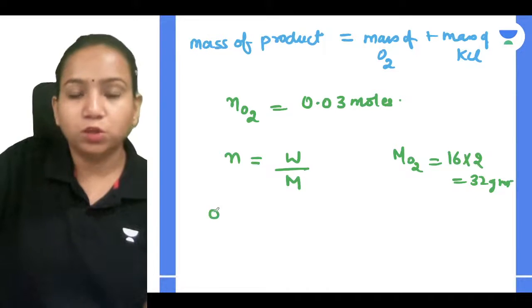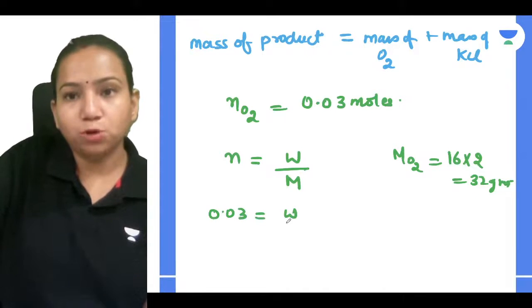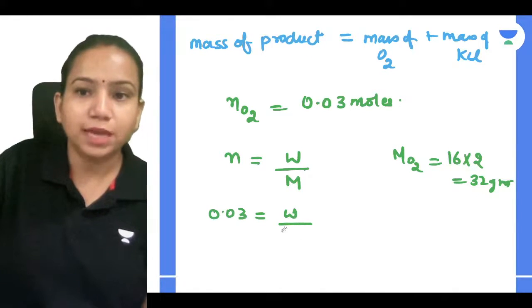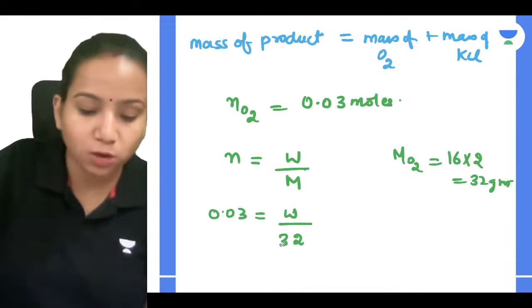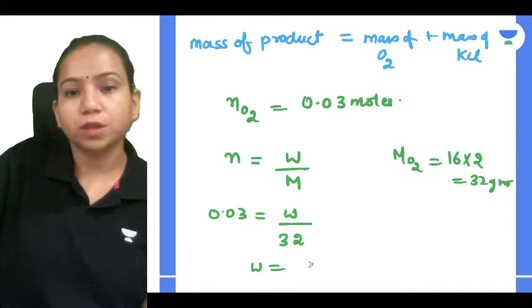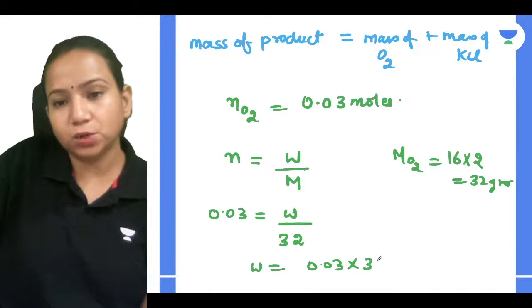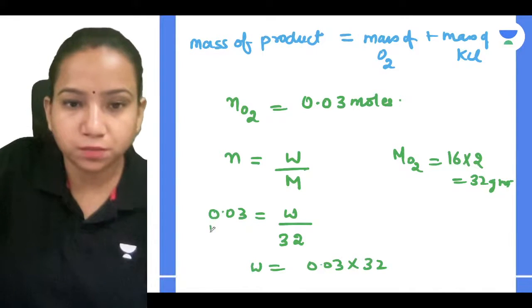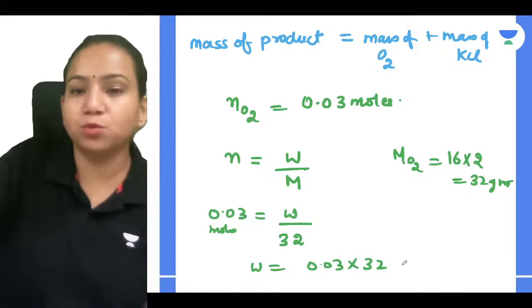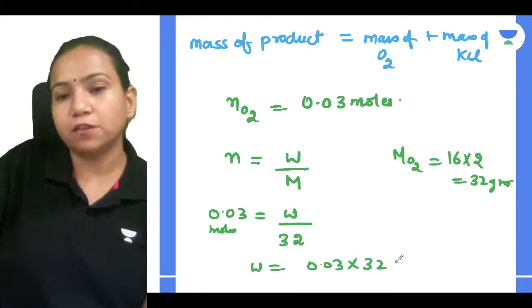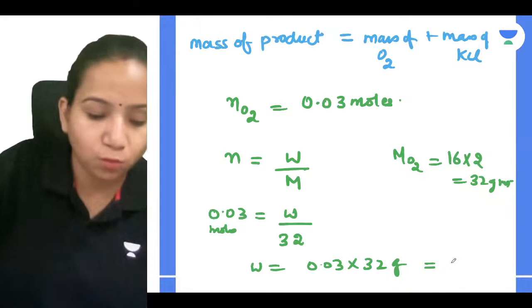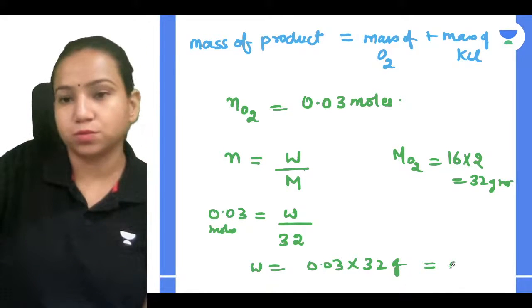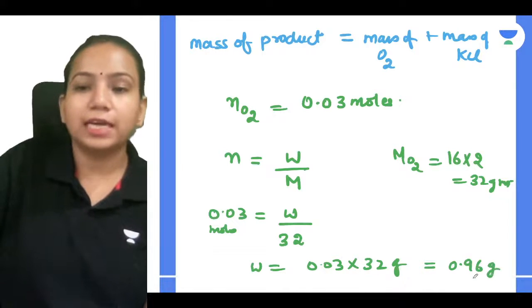So we put 0.03 equals W divided by 32. So W will be 0.03 into 32. This is moles, this is gram per mole, so you will be left only with the gram. You will get the value 0.96 gram.